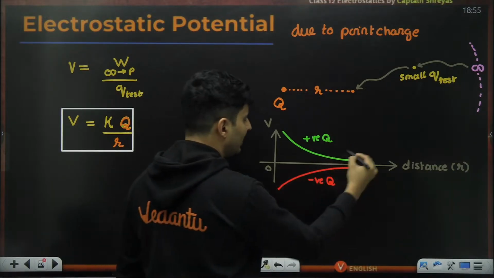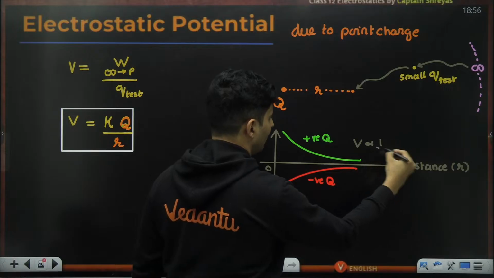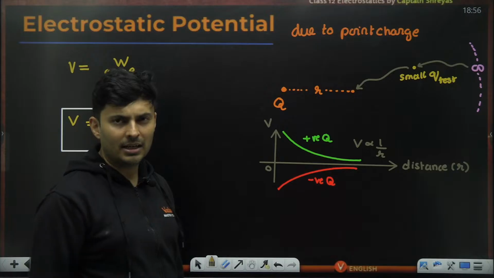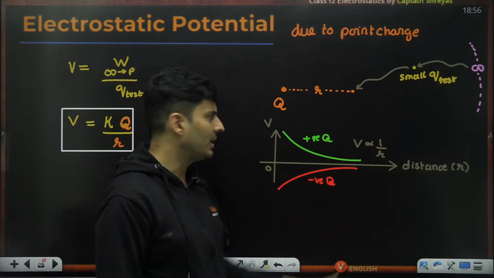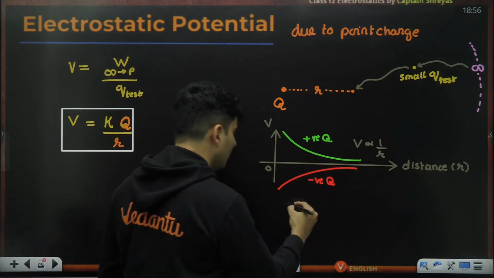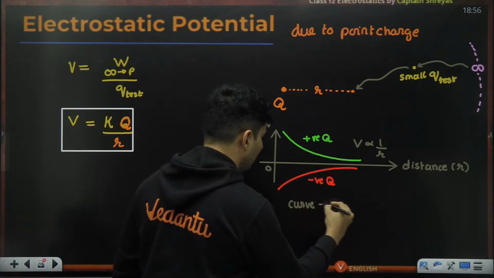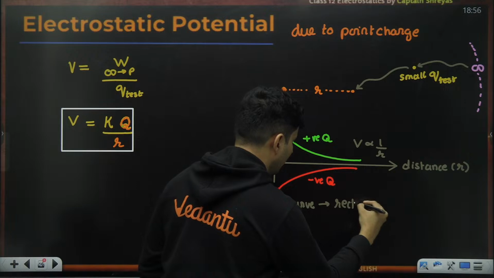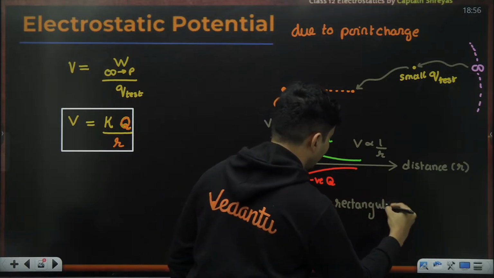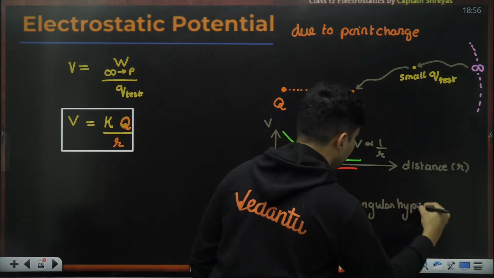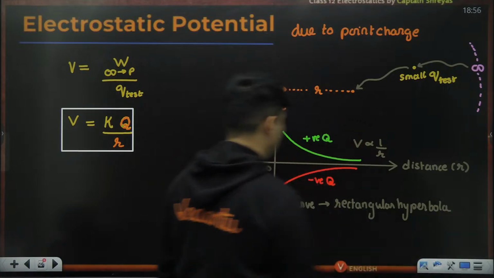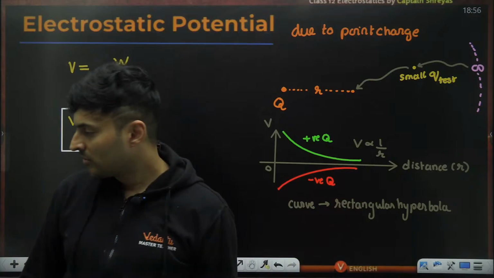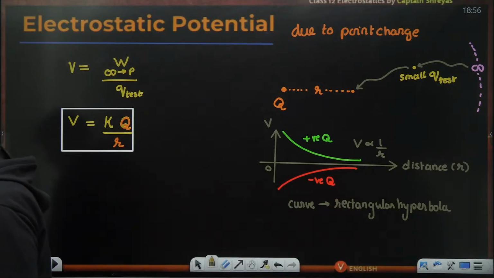But in both places, one thing is common, voltage is inversely proportional to r, and whenever things are inversely related to the power 1, r's power is 1, then this curve is a hyperbola. In fact, more specifically, a rectangular hyperbola. Very, very important. This curve that you see is a rectangular hyperbola. Is that clear? Okay.